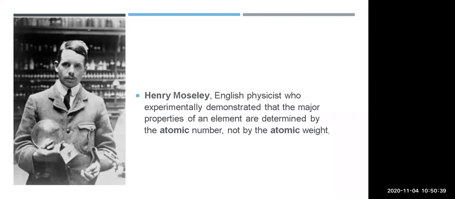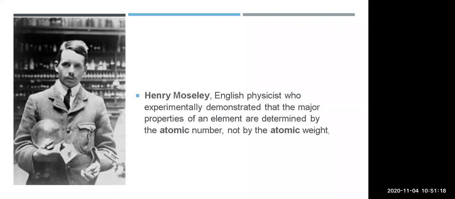So previously, scientists had recommended that atomic mass is important for the arrangement of elements, but this was rejected, because Henry Moseley experimented and demonstrated that atomic numbers are necessary to classify the elements. Dobereiner's triads, Newlands' octaves, and Mendeleev all used atomic mass, but in the modern periodic table, atomic number is used to arrange the elements. As the atomic number increases, the properties and how the elements are arranged have all been put forth in the modern periodic table.